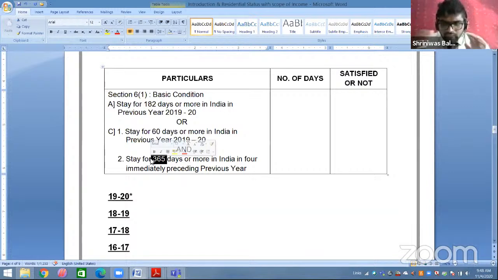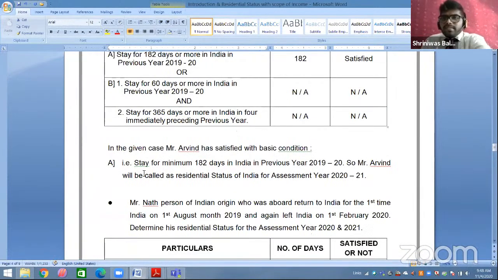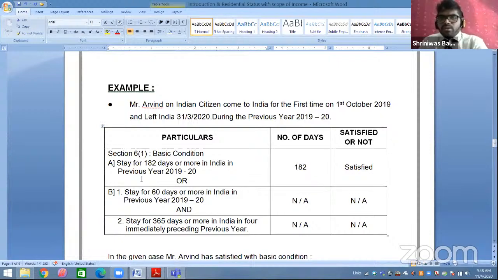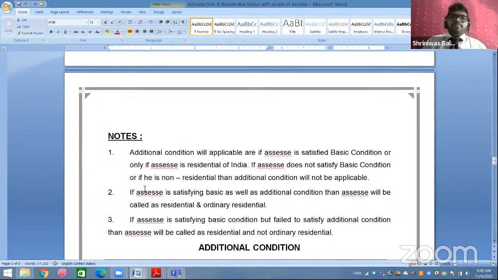Again I am repeating. Basic condition point A satisfied, you are a resident, done. If you are not satisfied with point A, go for point C. In point C, 1 and 2 both should be satisfied. Now we will go to the additional condition. We will be checking examples also, students, don't worry at all. First we will cover the provisions.